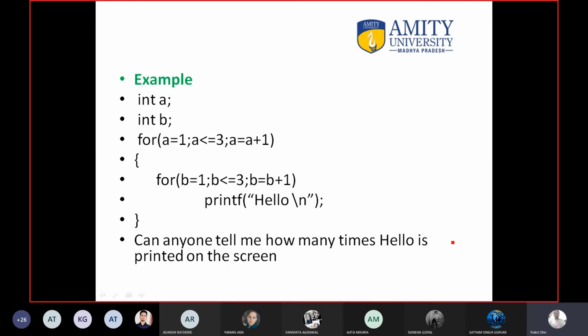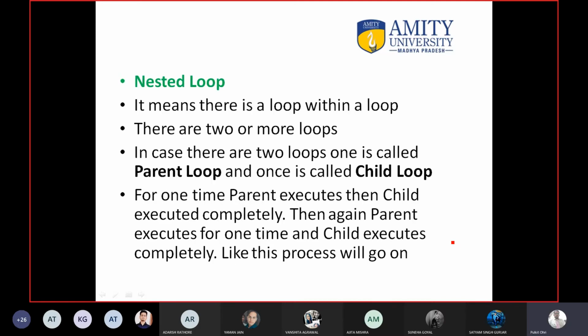So now we have to study something called nested loop. This topic is very important. Okay. I mean, C programming, everything is important, but this is very, very important. Nested means, for example, you have seen the bird's nest. Yes or no? The bird's nest is connected somehow. So here also nest means something in which there are many things. So it means there is a loop within a loop. Nested loop means it is a collection of loops.